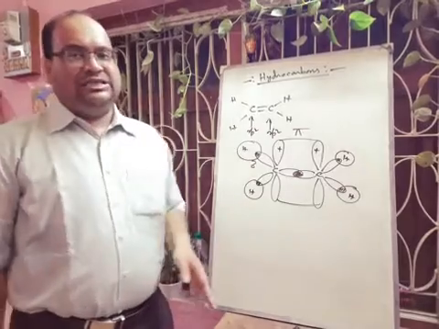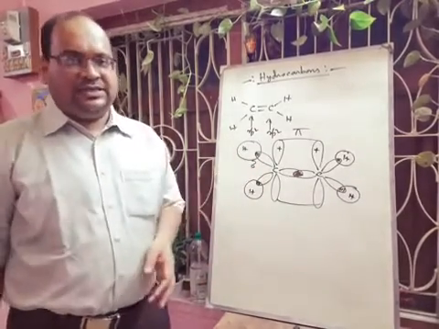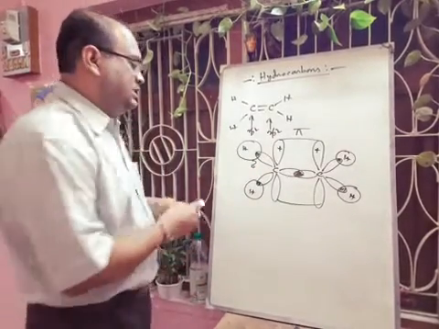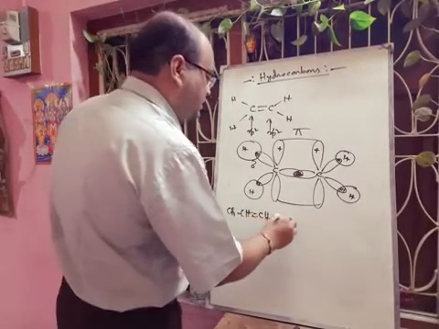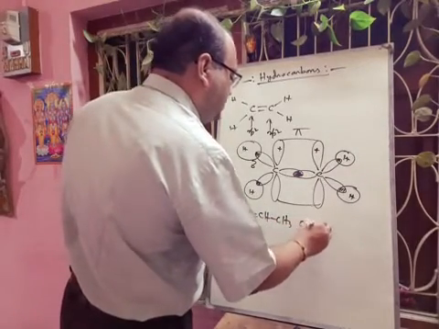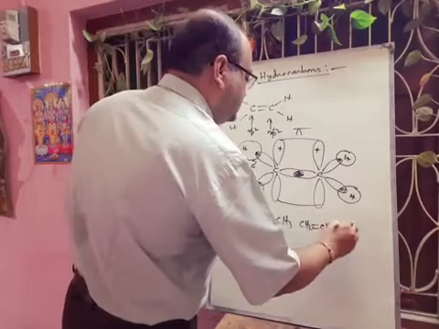Now for these alkenes, there are different types of isomerization. There may be position isomers, like CH3-CH=CH-CH3 and CH2=CH-CH2-CH3.